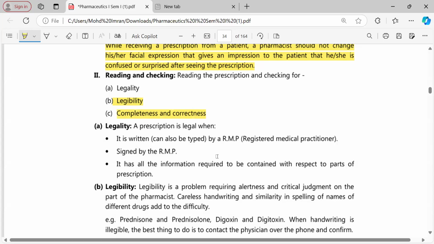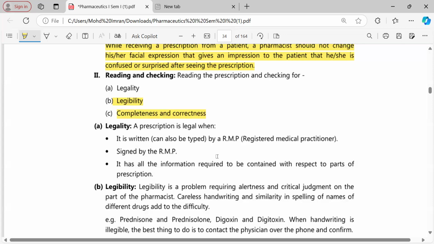First, you will read the prescription before dispensing the drug, to check what drug is there. Second, you will carry that prescription to the shelf where the drug is stored. Take the drug, read it again, compare it on both the prescription and the label, then keep it on the table.